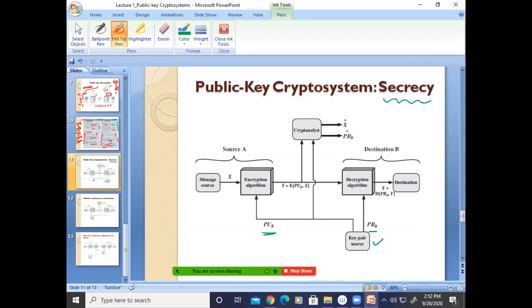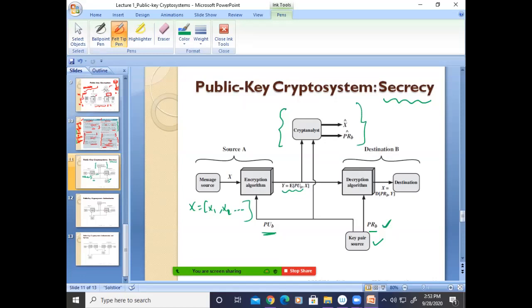So message X, where X is equal to X1, X2, and so on. This is the ciphertext. In the decryption algorithm, the private key will be used. That is the reason there is confidentiality, because only the destination knows the private key. But if the cryptanalyst or the opponent is trying to decrypt the message, he may use the ciphertext and the public key, because the private key will not be known.